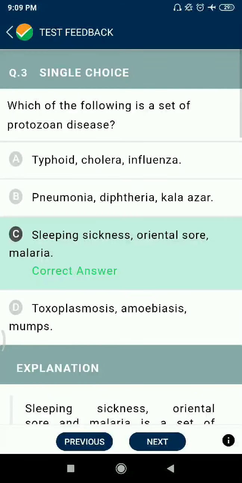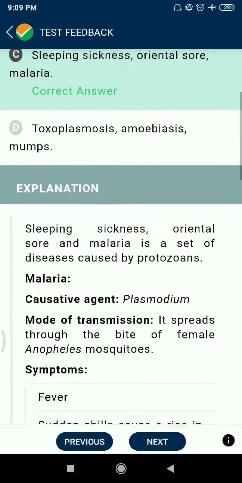Question number 3. Which of the following is a set of protozoan diseases? Sleeping sickness, oriental sore, and malaria.